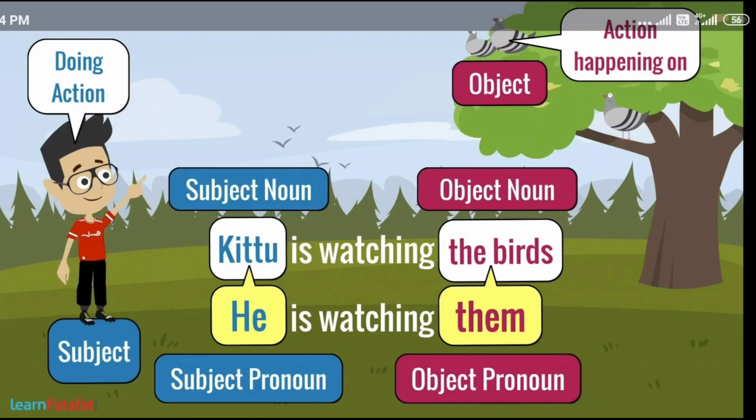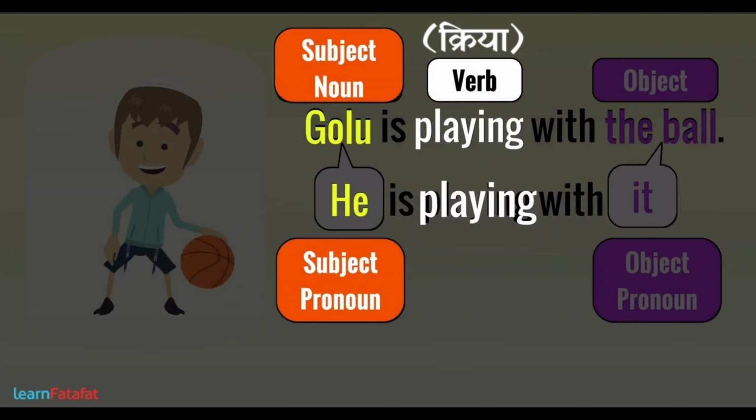Okay children, so remember this: the doer of the action is the subject, and the one on which the action is happening will be called the object. Now see, Golu is playing with the ball. Playing is the verb here. So children, the subject noun is always used before the verb, so we will use the subject pronoun before the verb.